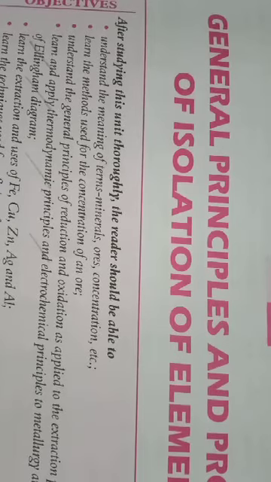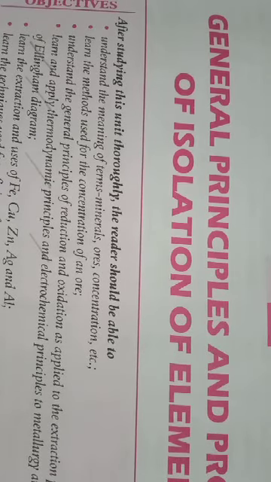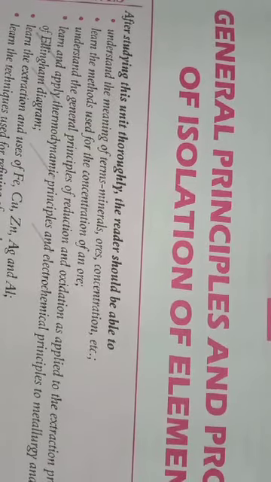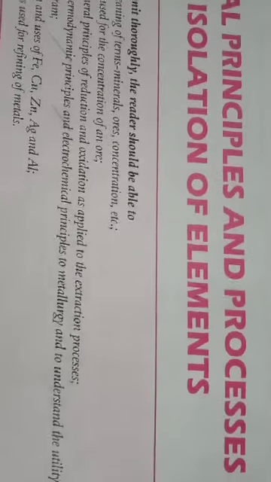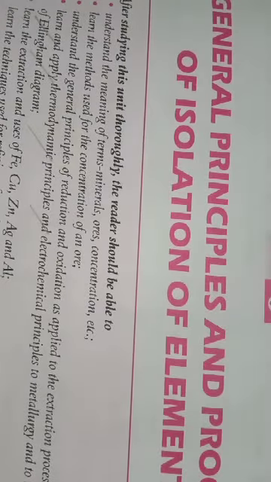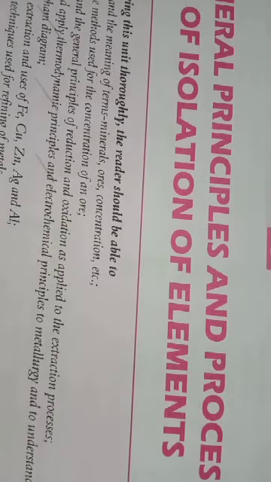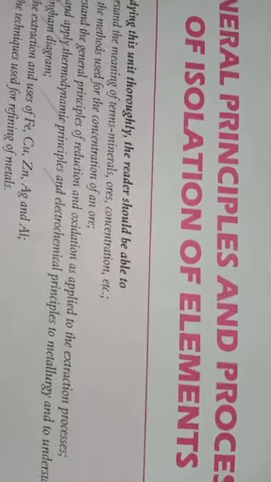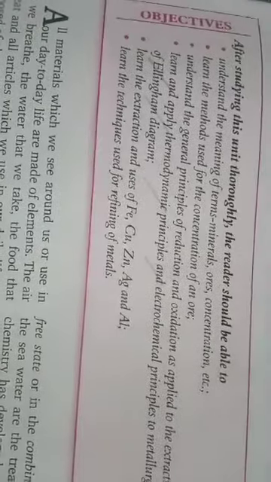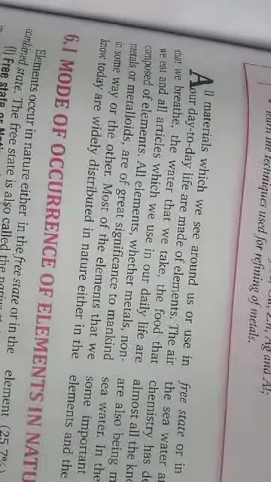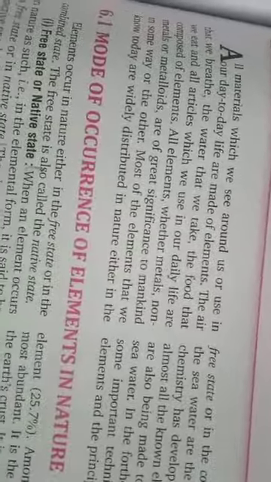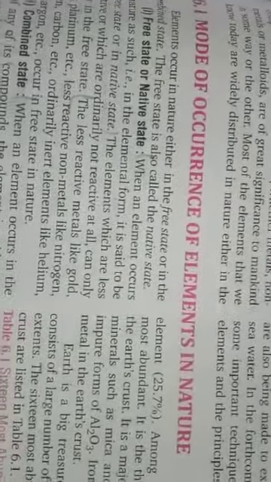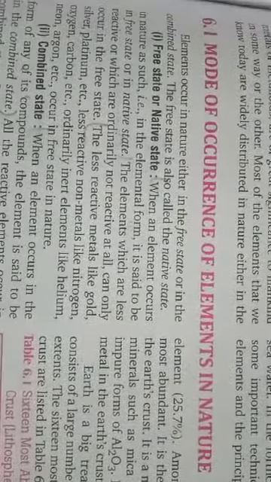Hello children, from today I am going to start a new chapter and the name of the chapter is General Principles and Processes of Isolation of Elements. In this chapter we will discuss the metallurgy of some important metals. The first heading of this lecture is Mode of Occurrence of Elements in Nature.